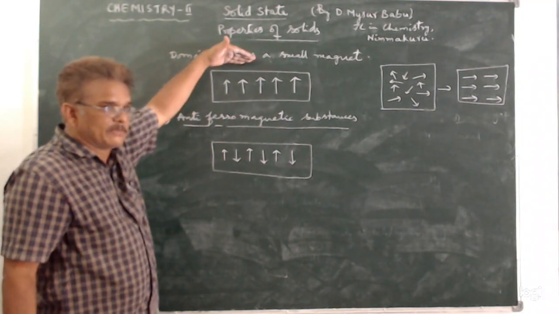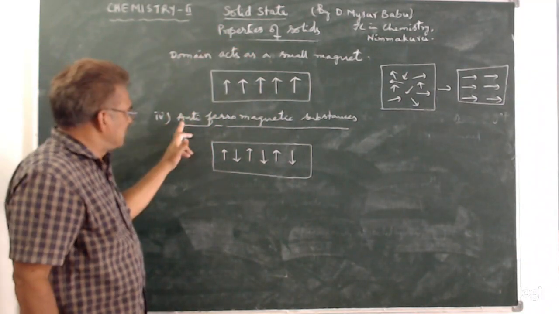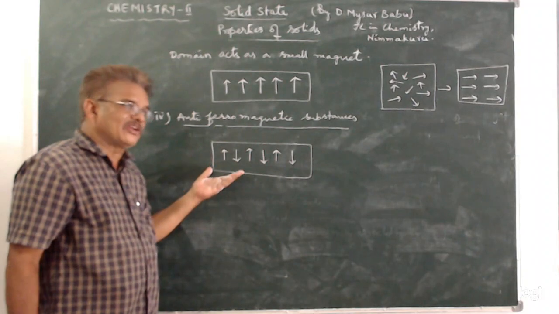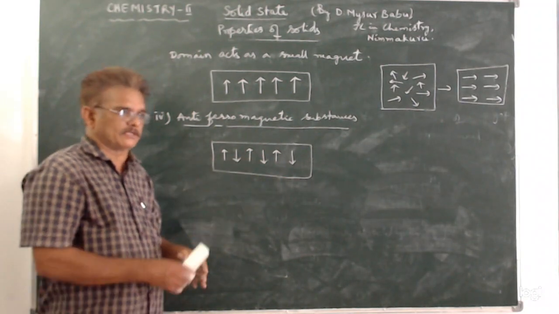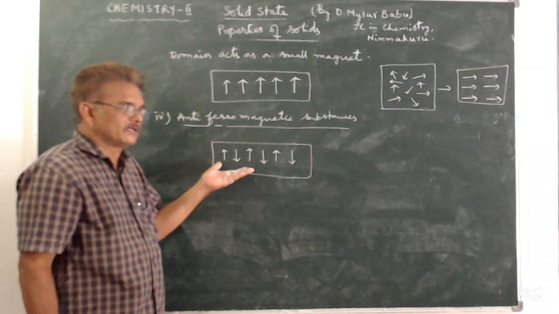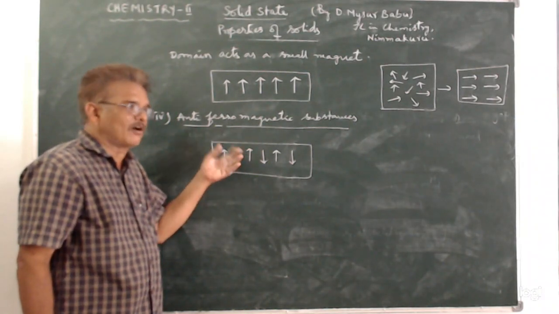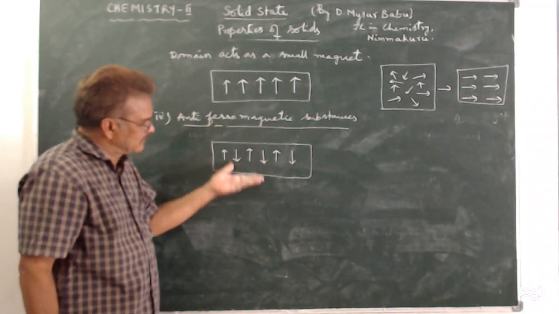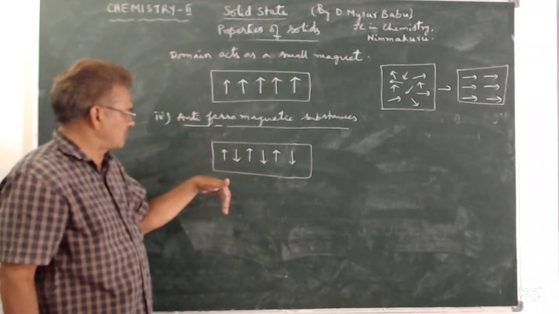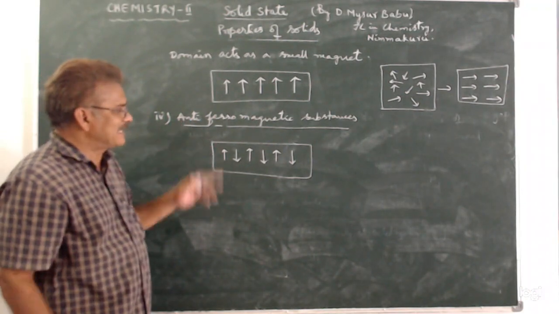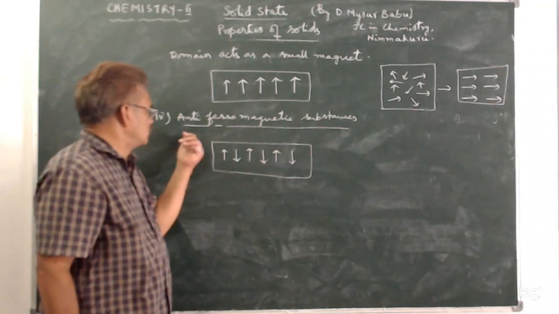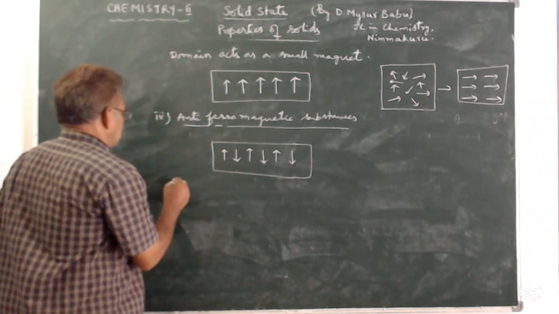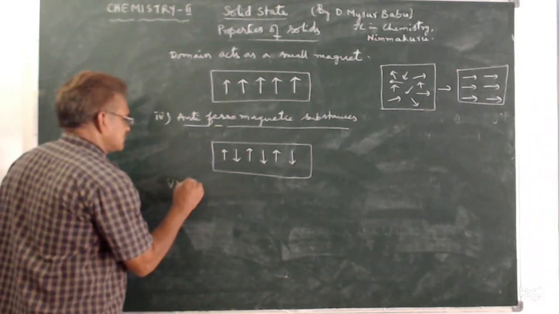All the domains are in the same direction in ferromagnetic substances. In anti-ferromagnetic substances, the domains are parallel and in opposite directions in equal number. Equal number means the number of domains in one direction and in the opposite direction will be the same. If 3 are in the upper direction and 3 are in the lower direction, the net magnetic moment becomes 0. So these are called anti-ferromagnetic substances.